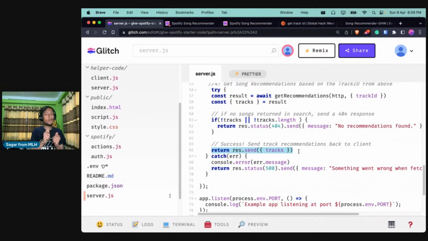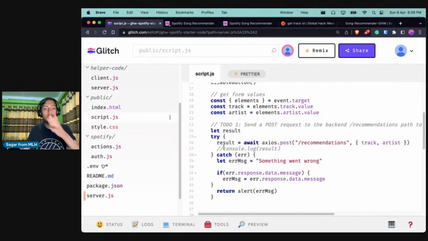Eventually the front end does not care about any of these things. It only cares about what it receives. And the front end is receiving the list of tracks that it gets from the Spotify web API, right? So that is what it is getting over here. And now let us try to see how it is restructured in the front end.